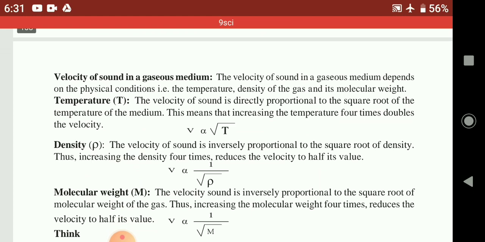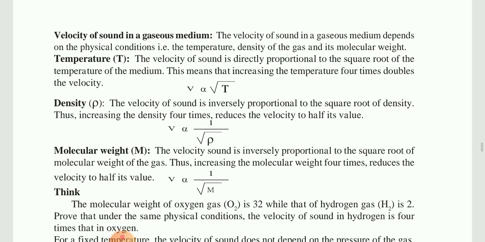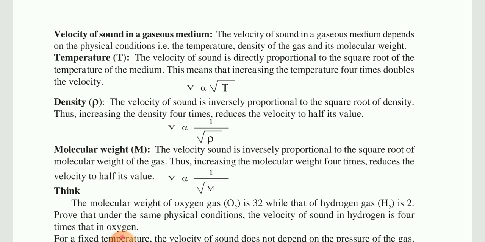So velocity of sound in a gaseous medium depends on some factors: temperature, density and molecular weight. Velocity of sound is directly proportional to the square root of the temperature of the medium.